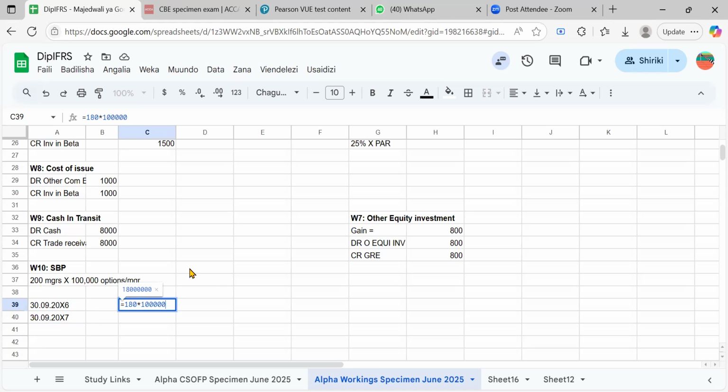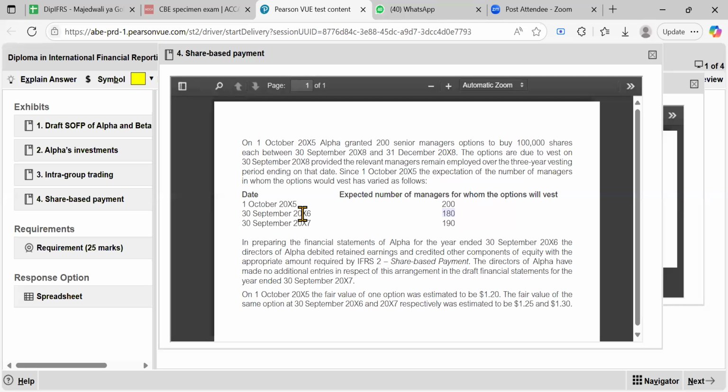So here we'll have the total number of options. But what about the weight of those options? To get the weight of those options, we usually multiply by something called the fair value of those options at grant date. This is an equity settled share-based payment. I'll tell you why. We'll come and learn what a cash settled share-based payment is later. But this, simply speaking, is an equity settled share-based payment. For equity settled share-based payment, we usually multiply by the fair value at the grant date.